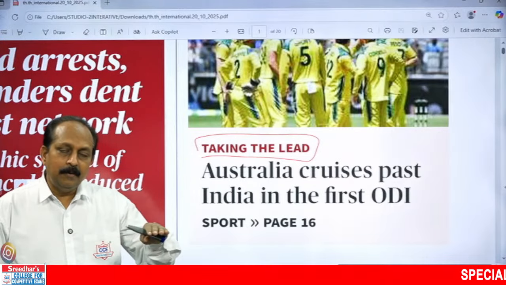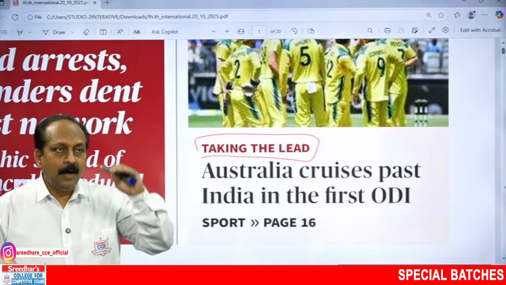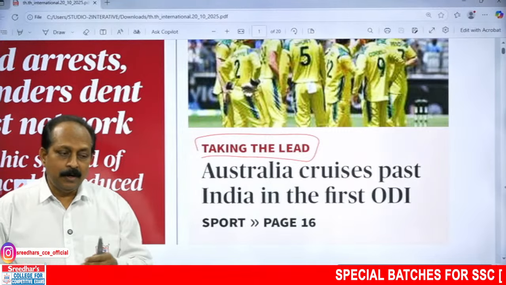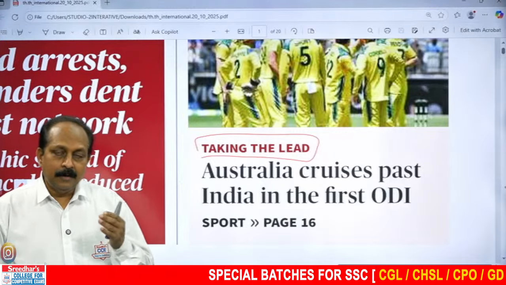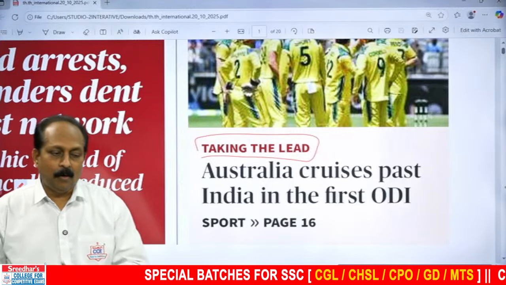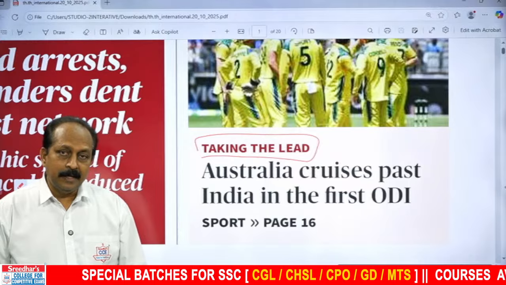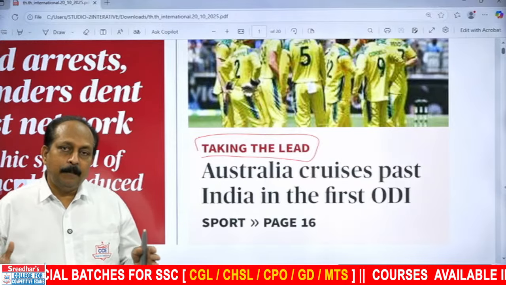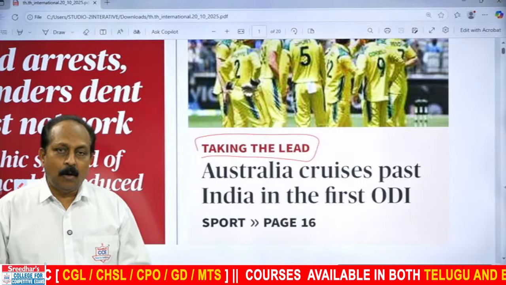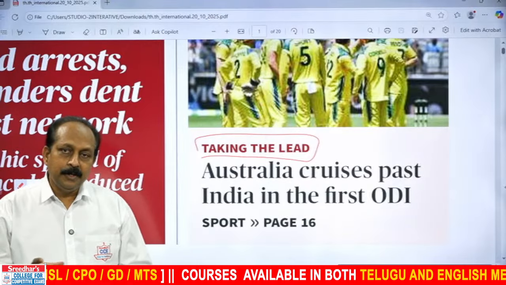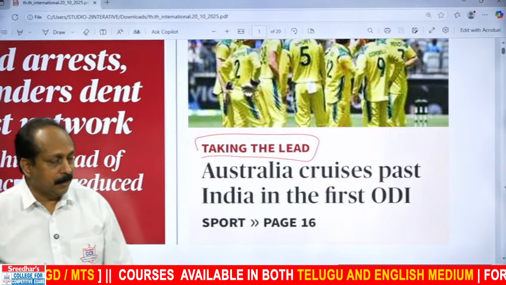One is the lower level comprehension point of view, the other is the higher level analysis point of view. Today I'm going to present from the analysis point of view, and that will be useful from the mains point of view. So try to listen to the editorial, a completely new approach. I'm not going to read out the editorial. I will not show you the editorial also. It is a new approach, and after the session, give the feedback.